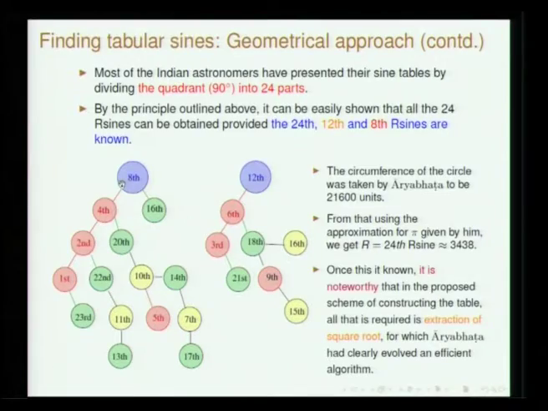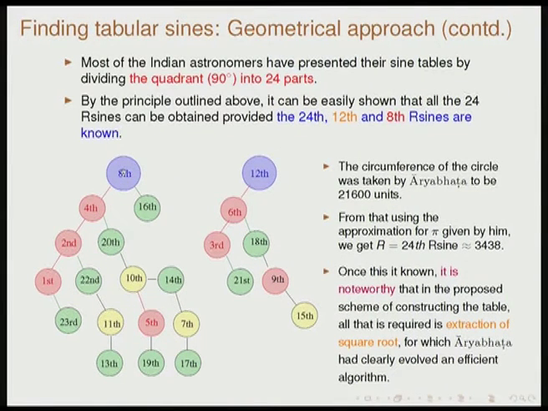I am just going to show how this scheme will work. You know the 8th sine. Once you know the 8th sine, which is 30, you can get the 4th sine, and theta by 2 and 90 minus theta, so the 16th sine is known. From the 4th you can go to the 2nd, and on the other side you can go to 90 minus theta, which is the 20th. So you can follow this tree and this will give you most of the sine values.